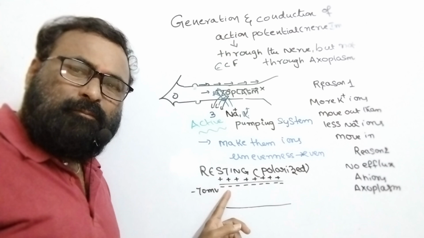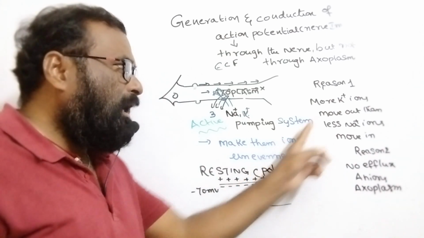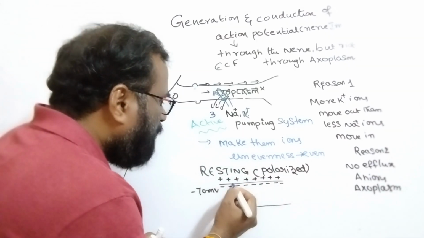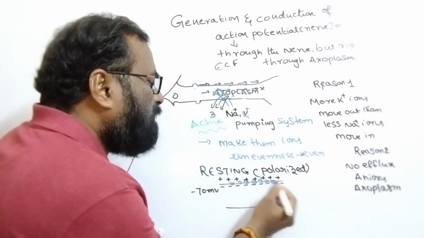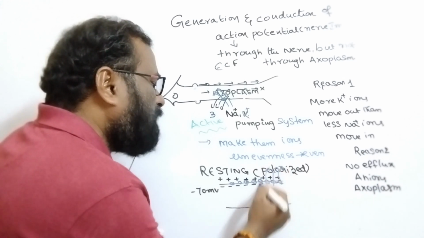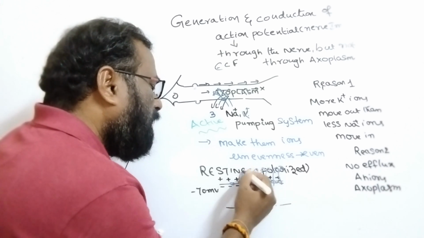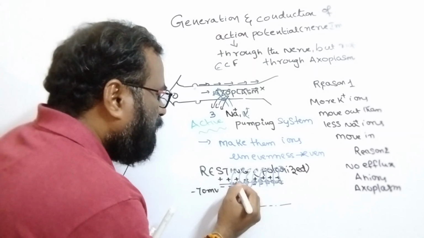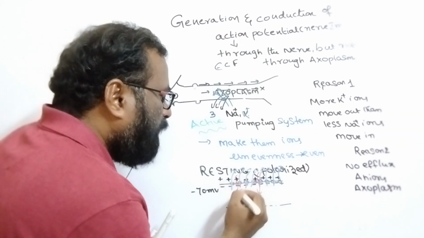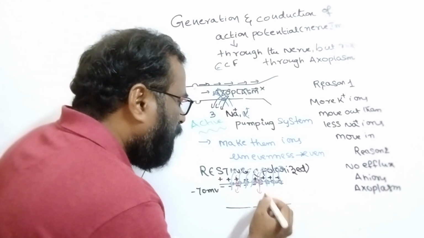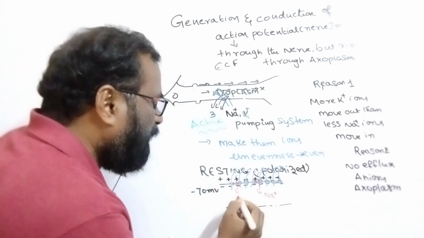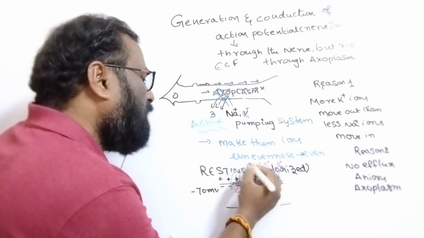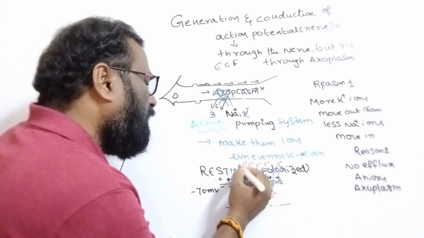Inside the axoplasm, negativity is caused due to the more efflux of potassium ions and less influx of sodium ions. That is reason one.